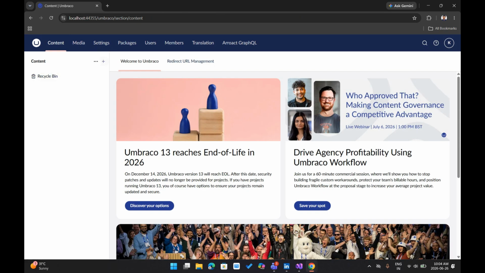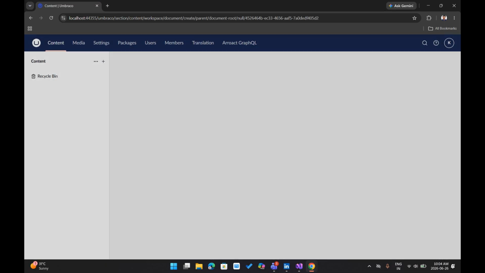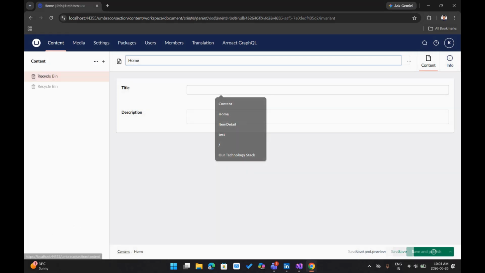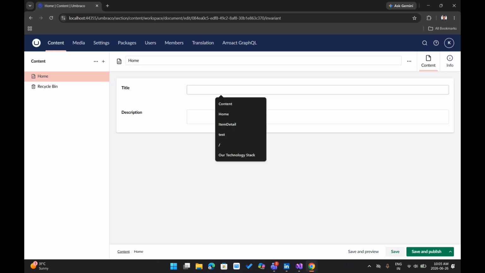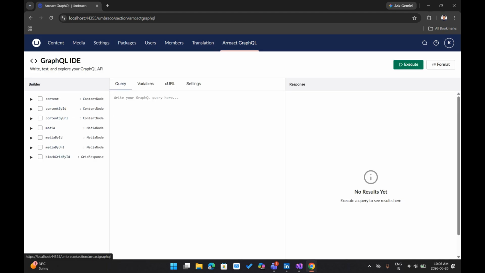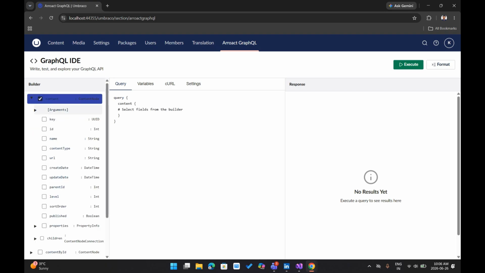Let's create our first page, named home, with the title as home page, and a description. Let me add more description, like this is a home page. Now save everything. Now let's try again to get our root content from GraphQL.